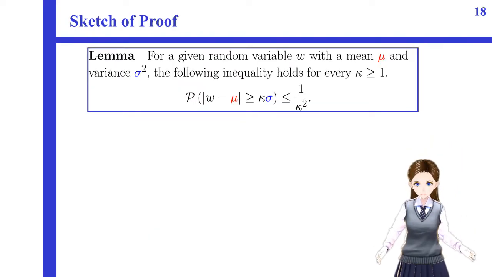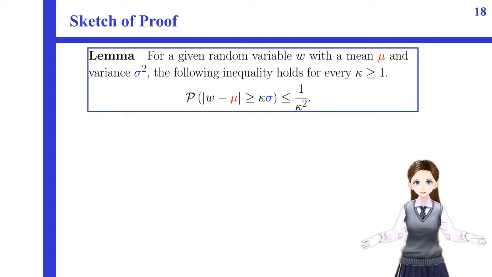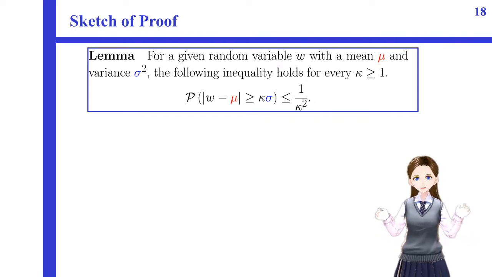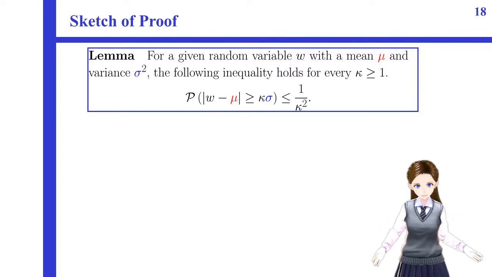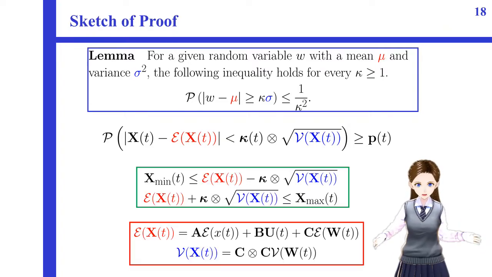Let me show a sketch of proof. This is a lemma that shows Chebyshev's inequality. For a given random variable W with a mean mu and variance sigma, this inequality holds true. This inequality is called Chebyshev's inequality. Using this Chebyshev's inequality, we obtain this relation. Here, this inequality can be decomposed as the one enclosed in the green line.